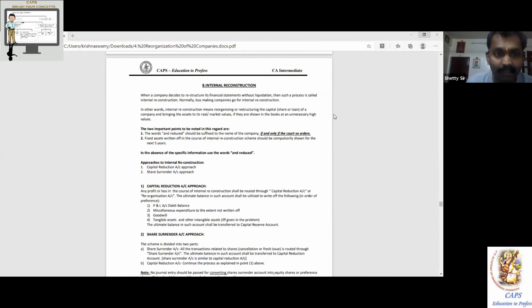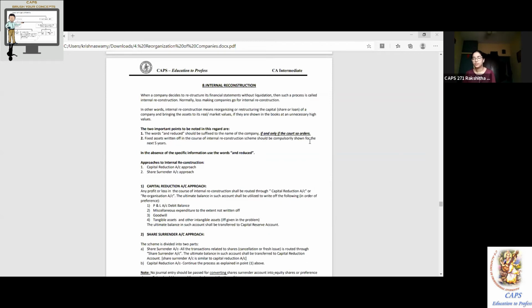we call it impairment, as per impairment of assets. They will give you that, which you should do. For example, any other asset can be tangible or intangible. So if plant and machinery value has come down, or patent value has come down, you reduce it. So finally, whatever balance is left in the capital reduction account is transferred to a reserve called capital reserve,